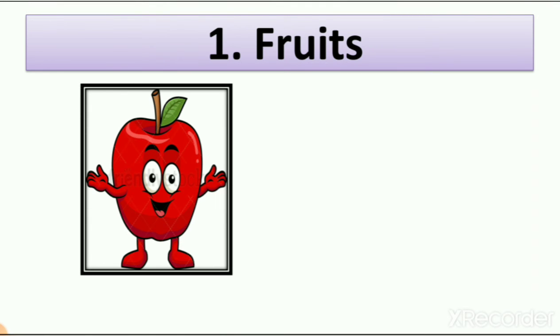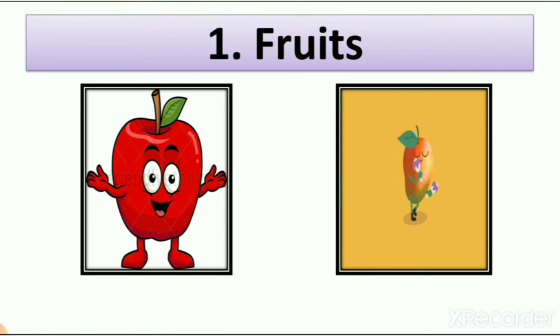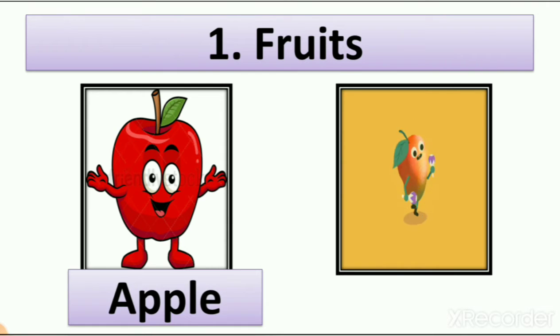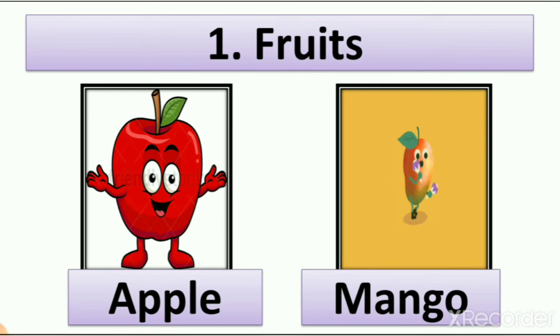So from this you can write any fruit, right? So I write here 2 fruits, apple and mango, right? So what is the spelling of apple? Yes, APPLE, apple. And second fruit is mango, very yummy fruit. And what is the spelling of mango? M-A-N-G-O, mango. So two names I write here, apple and mango.